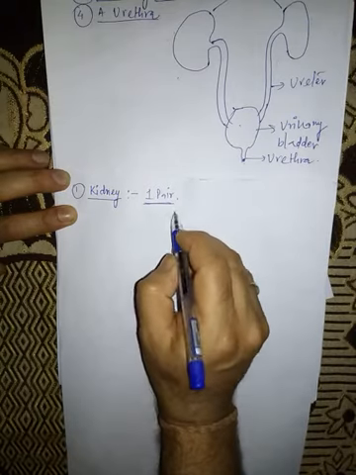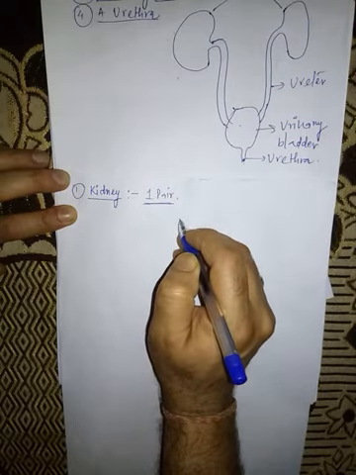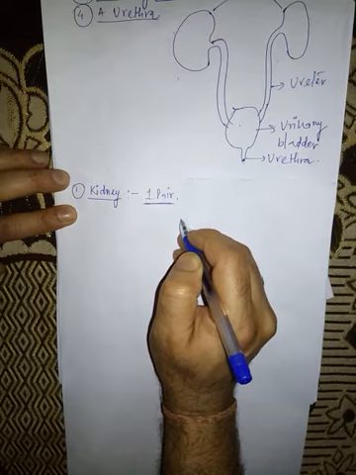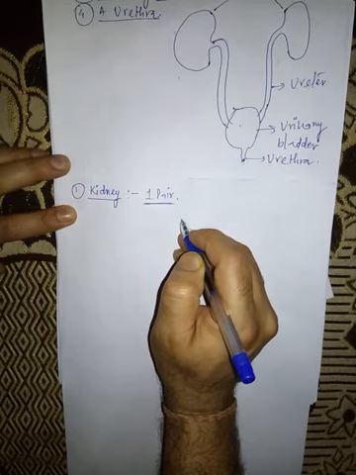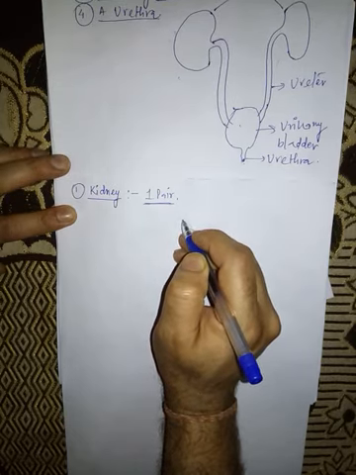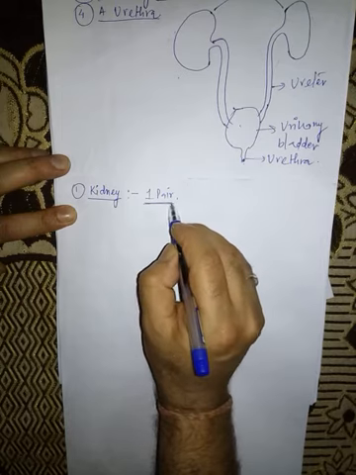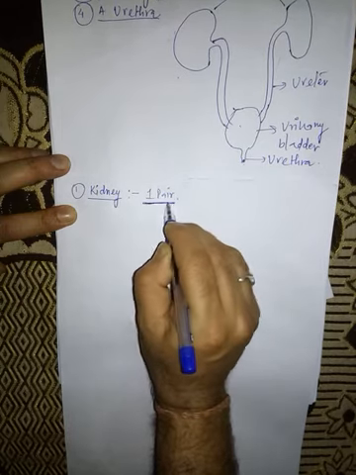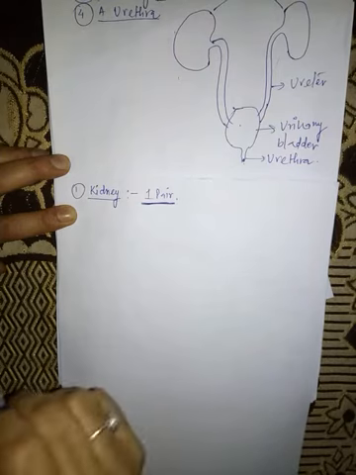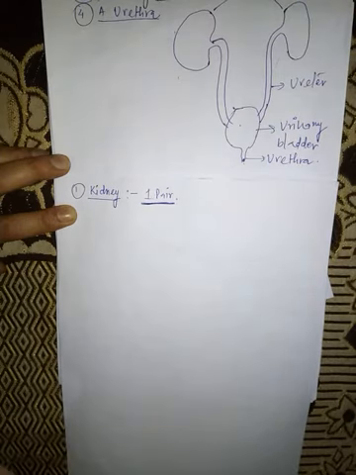These kidneys are reddish in color and bean shaped. They are bean shaped, right? These kidneys are situated on both sides of the vertebral column and near the third lumbar vertebra.